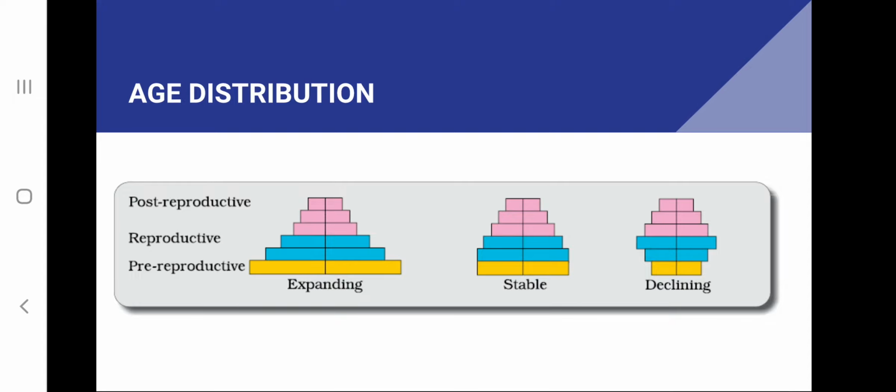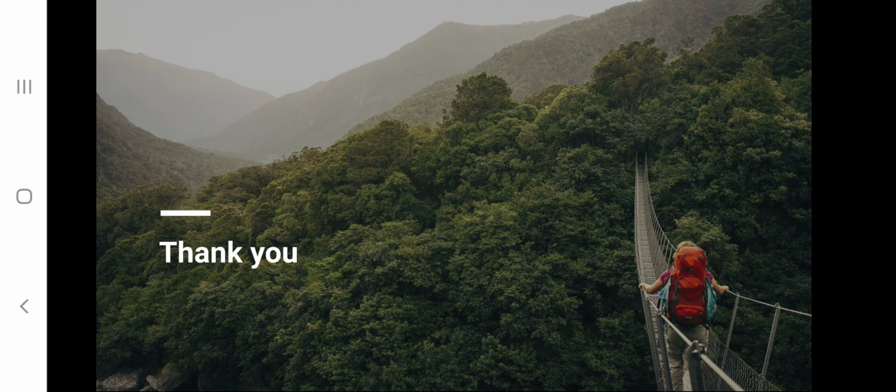In the second pyramid, where the pre-reproductive and reproductive groups are equal in number, such a population is called a stable population. And in the third pyramid, we can see that the number of individuals in the pre-reproductive group is very small compared to the reproductive group. Such a population is called a declining population. So by looking at the number of individuals in these three groups, we can say whether a population is growing, declining, or stable. Thank you.